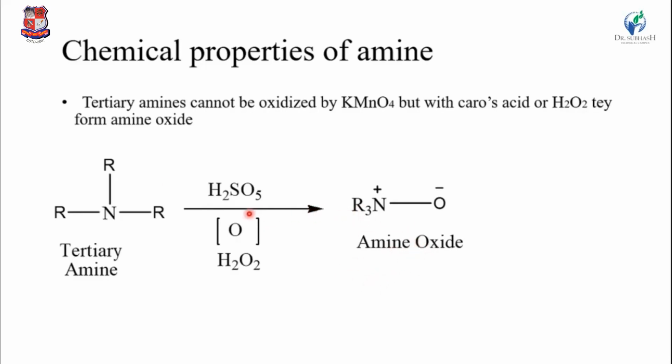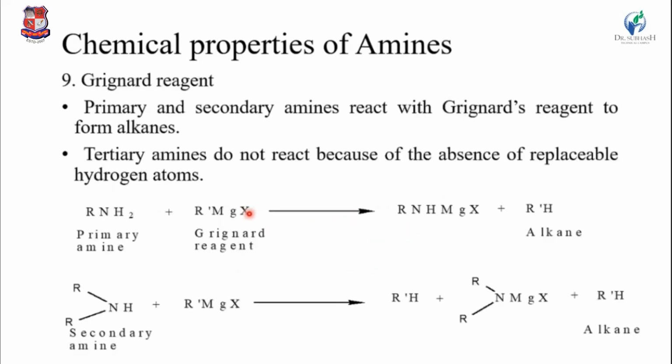Okay, and then the ninth reaction is the Grignard reaction. Grignard reagent reacts with a primary or secondary amine and makes one alkane. Okay, and tertiary amines do not react with Grignard reagent because of the absence of a replaceable hydrogen atom.